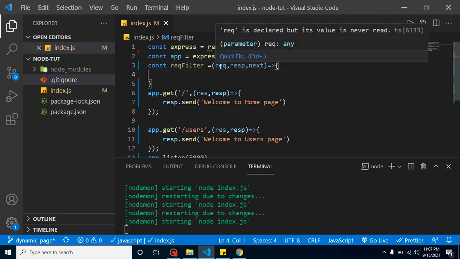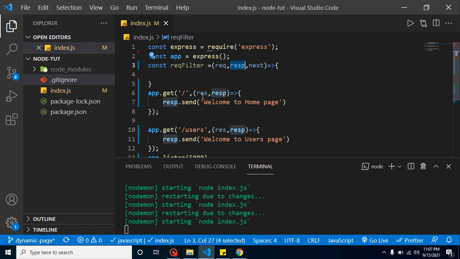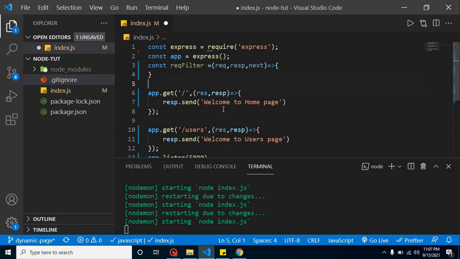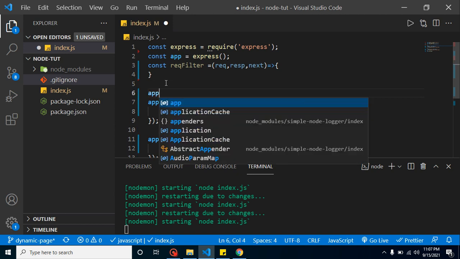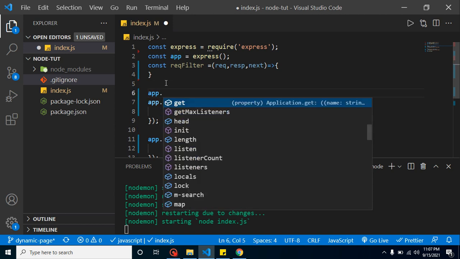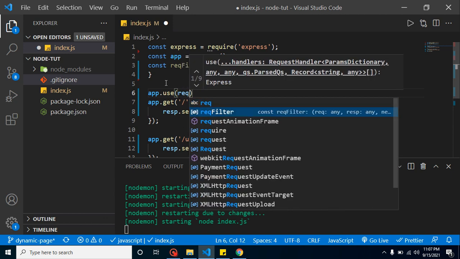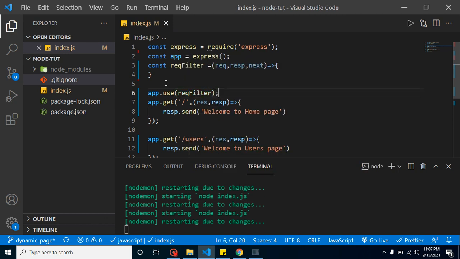As you know, request and response just get the data and send the data. We know that it's used because we are already using it from the last 5 or 6 videos. So now let's see how we can apply this middleware. Just simply put here app dot use, simply use your request filter, and now your middleware is applied. So now whenever you try to get your home page or your users page, that time the filter is already applied.